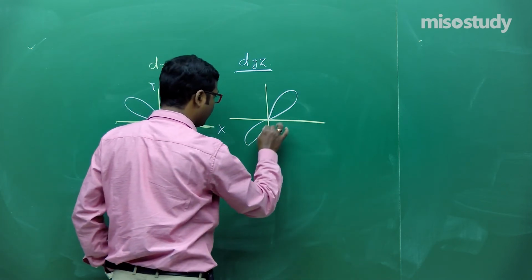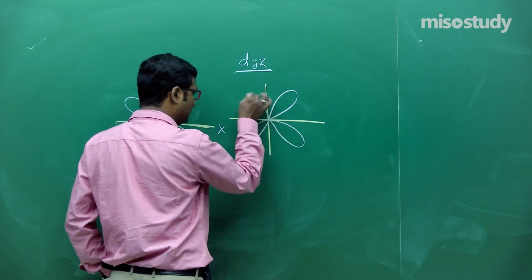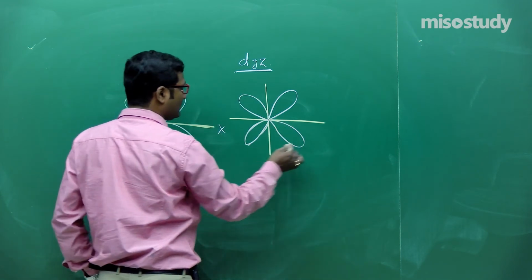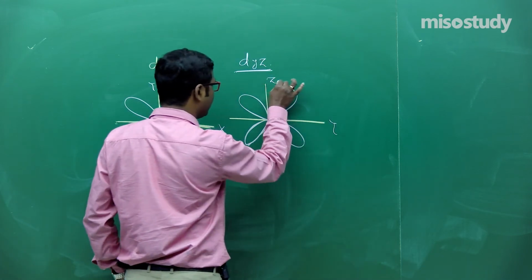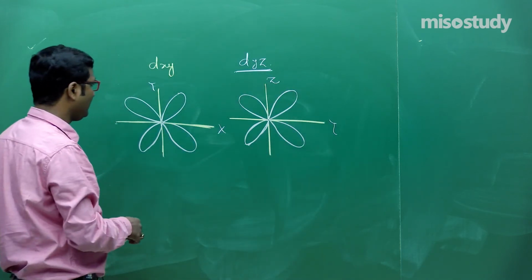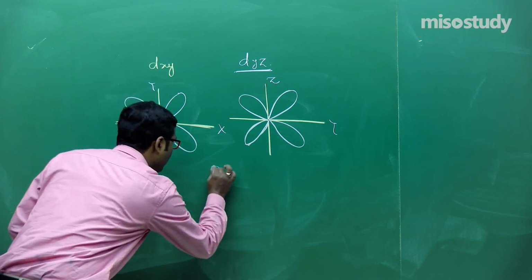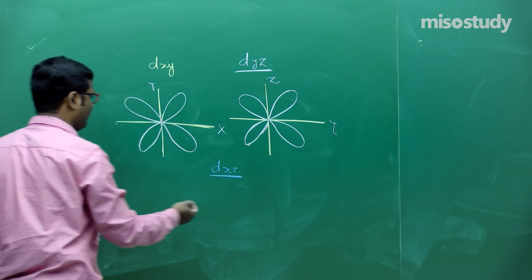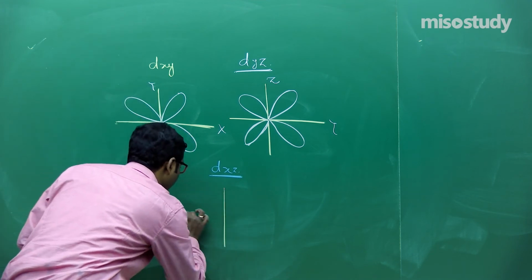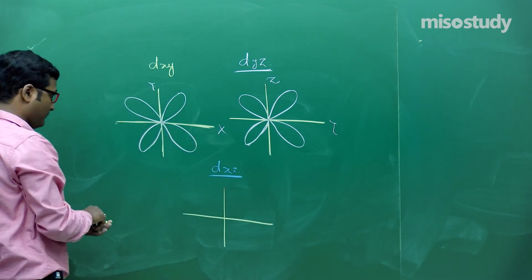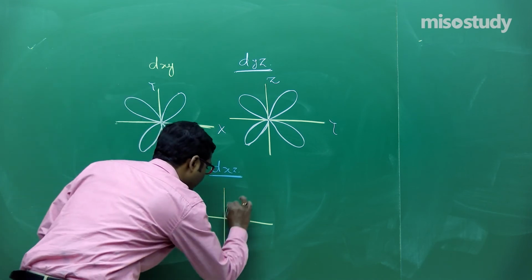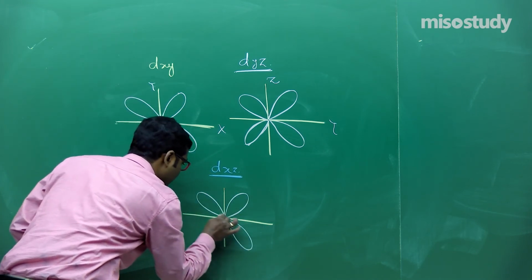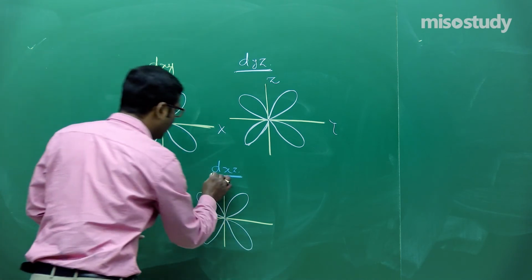Give me a few seconds, friend, so that I can draw the figure. This one is treated like the yz plane. Now if I talk about dxz, is it clear to you?